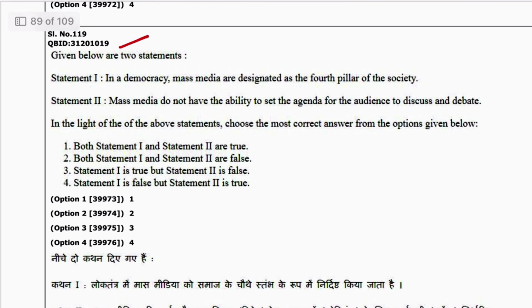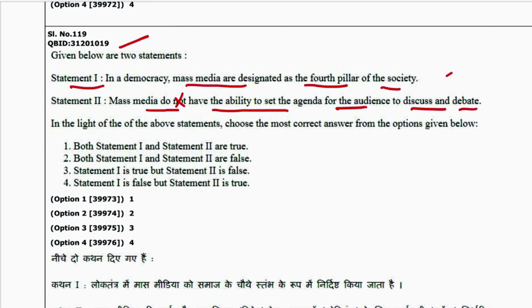Next is 19. Statement 1 is, in a democracy, mass media are designed as fourth pillar of the society. This is correct. Statement 2 is, mass media do not have the ability to set the agenda for the audience to discuss and debate. This is wrong. It should be "do have the ability", so this is wrong. 1 is true and second is false. 3 is the answer.